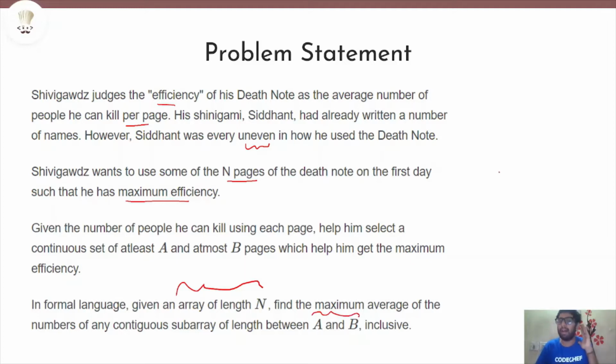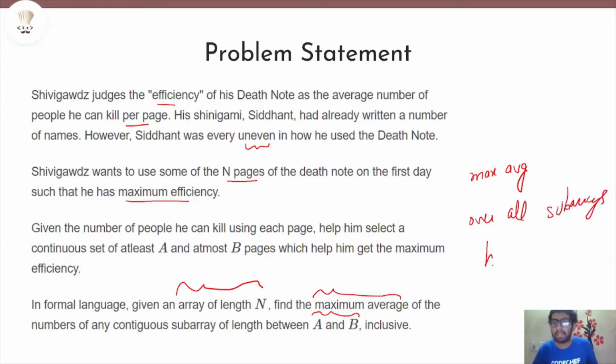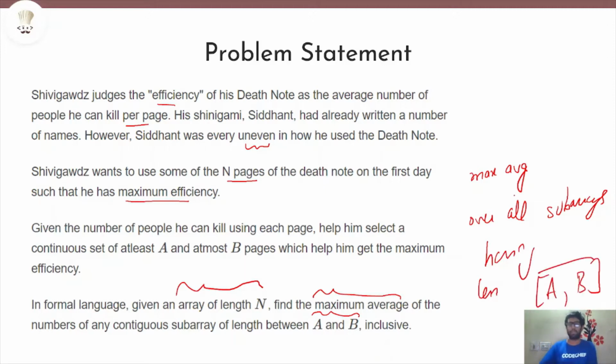So basically, we have many subarrays of our given array, and as long as the subarray we are looking at has a length between a and b, we need to find the maximum average of all such subarrays. So basically what this translates to is: find the maximum average of the numbers over all subarrays of the given array having length between a and b, both inclusive. Hope this part is clear.